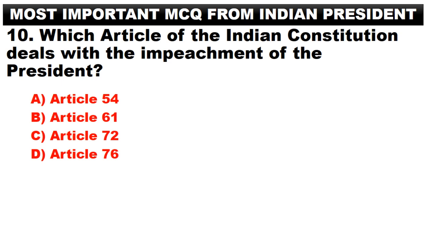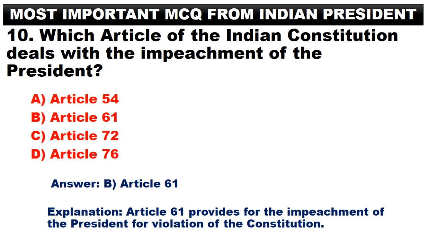of Parliament. Which article of the Indian Constitution deals with the impeachment of the President? A. Article 54. B. Article 61. C. Article 72. D. Article 76. Answer. B. Article 61. Article 61 provides for the impeachment of the President for violation of the Constitution.